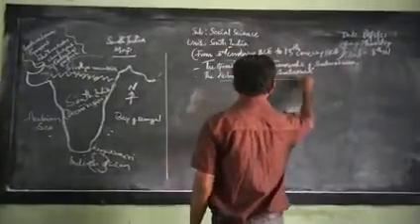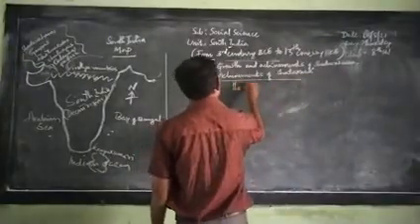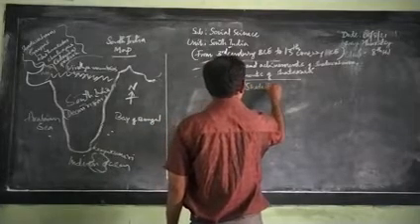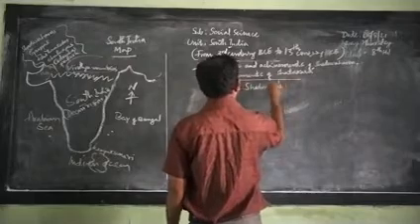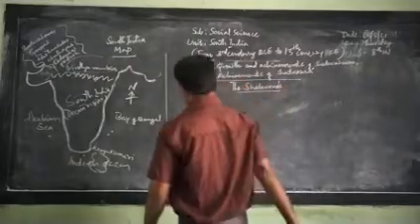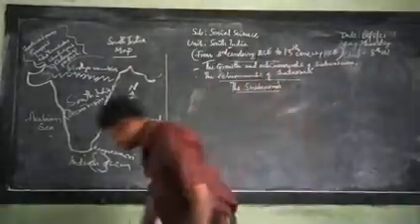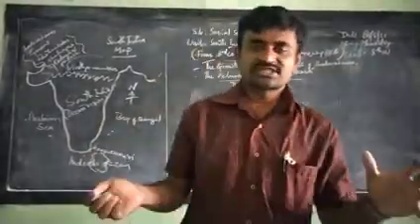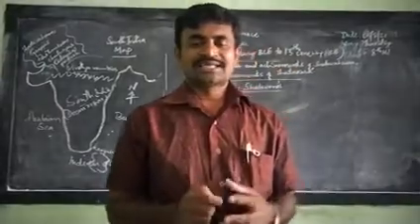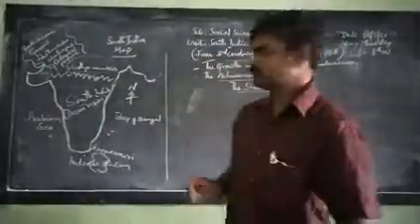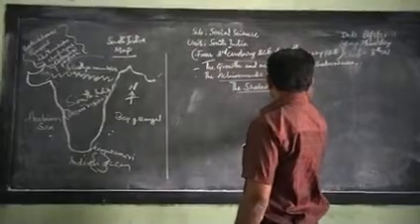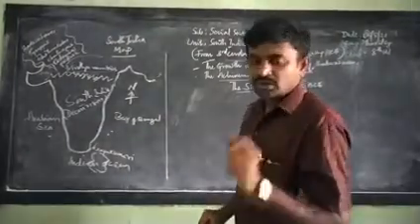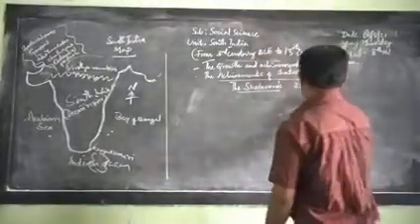The Shatavahana dynasty flourished between 230 BCE and 220 CE.